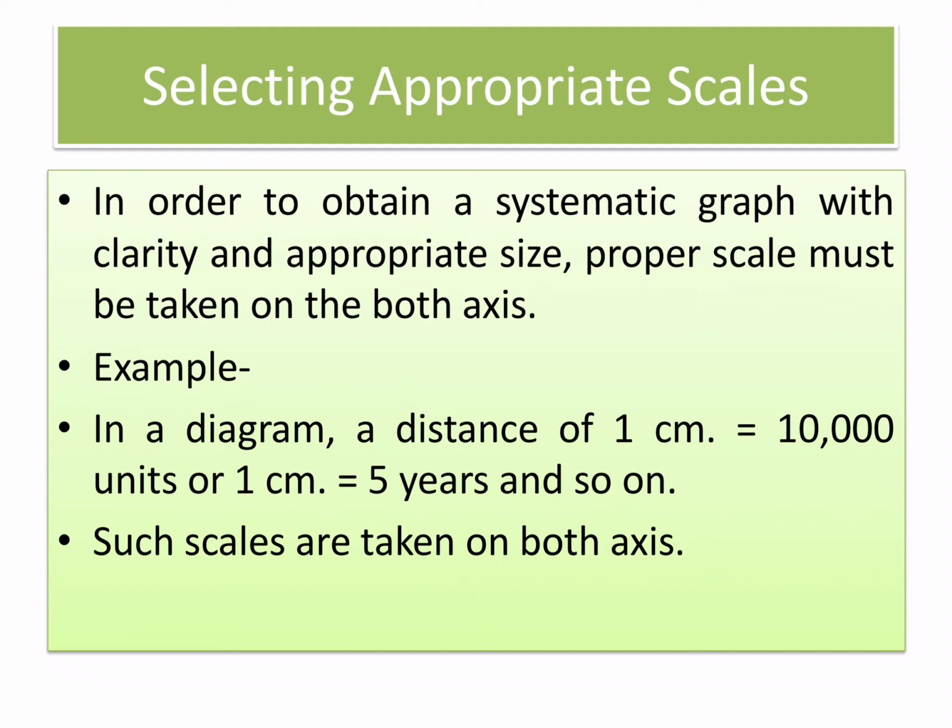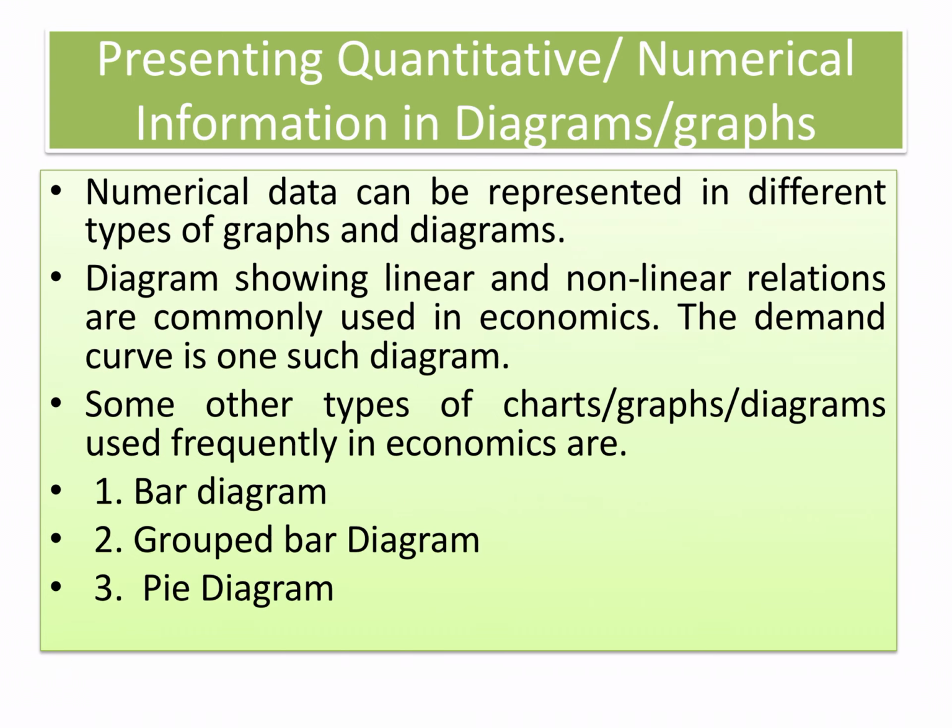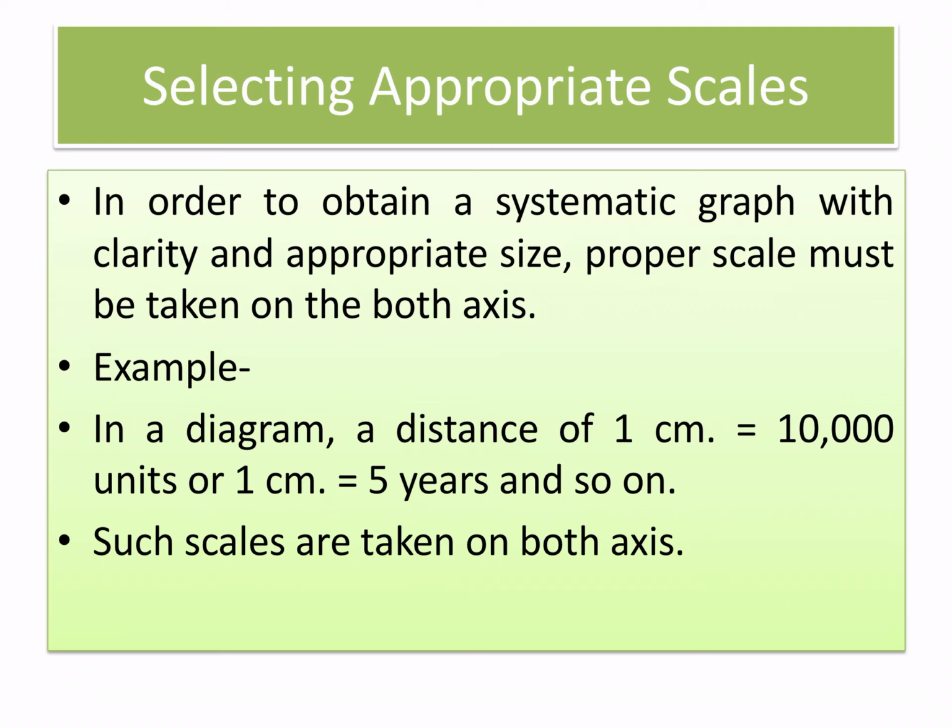Selecting the appropriate scales. In order to obtain a systematic graph with clarity and appropriate size, a proper scale must be taken on both axes. For example, in a diagram, a distance of 1 cm equals 10,000 units or 1 cm equals 5 years, and so on. Such scales are taken on both axes. So proper scales are needed. If you can't take proper scales, your diagram and graph is never made correctly.